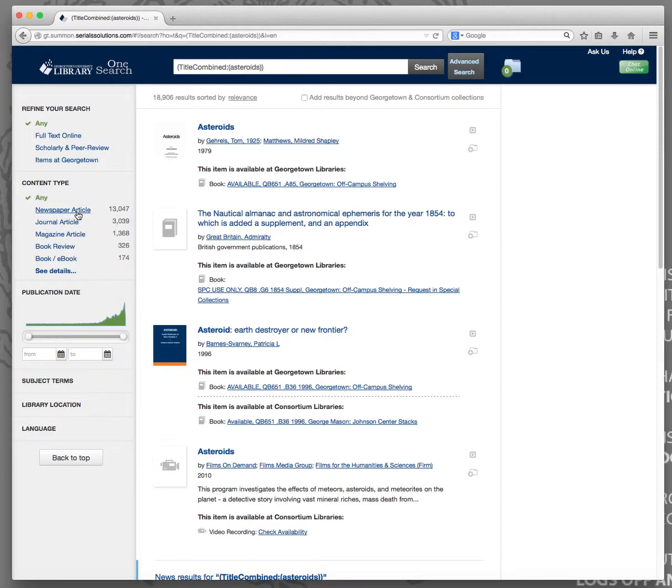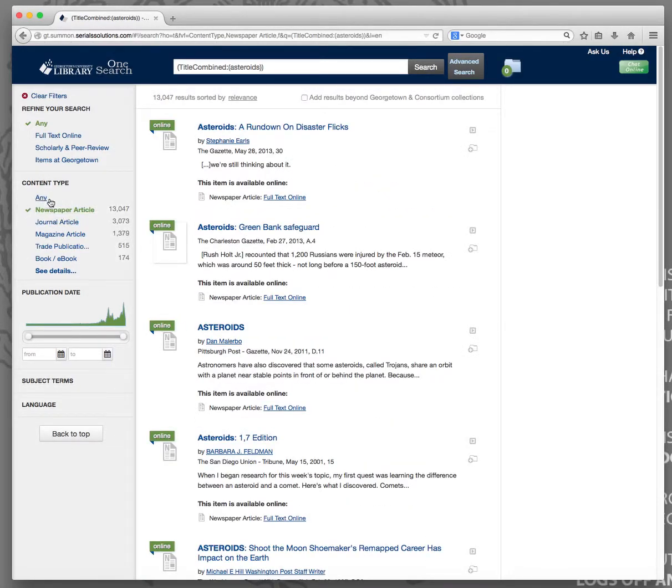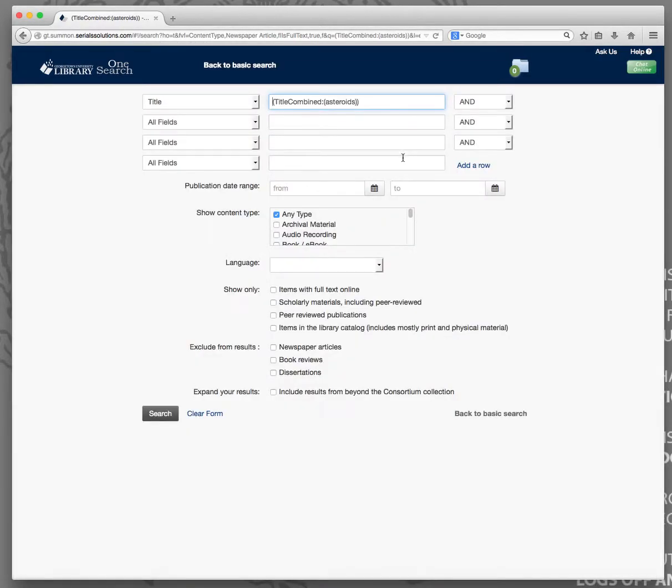Some things seem to be retained when you go from the advanced search to the regular search, and others are not. So if I facet this to newspaper article in the content type facet, and I'm looking for things that are full text online, and then I go back into the advanced search, you'll notice, again, my newspaper article has been cleared. And this is now defaulting to any type. My full text online facet has been cleared.